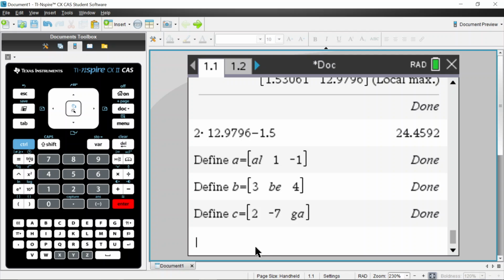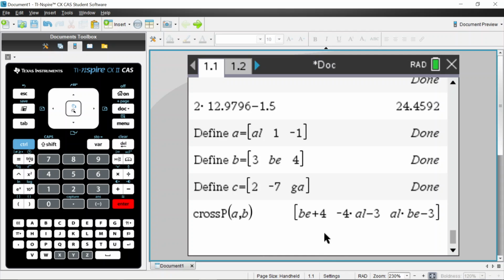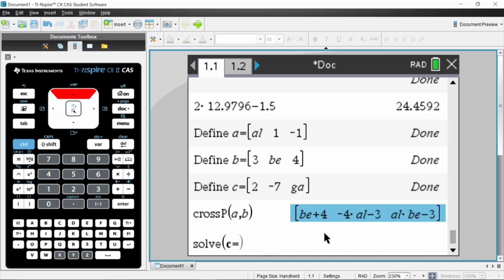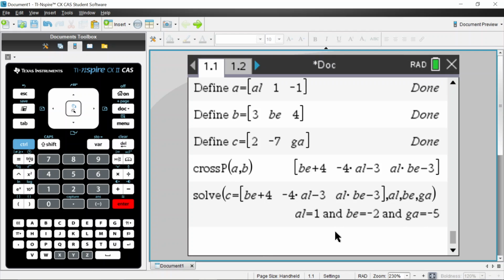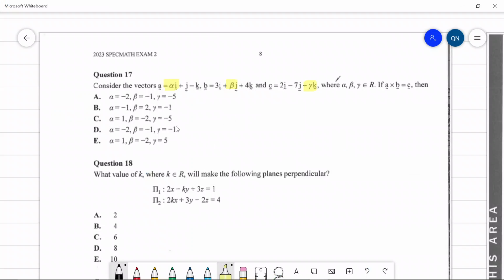Right, so what I'm going to do is compute the cross product of A and B. So we get this over here, and I'm just simply going to solve. Actually, is it possible to solve vectors? Solve C equals this guy for alpha, beta, gamma. Oh, it is. So alpha is 1, beta is -2, gamma is -5. So it's going to be option C.